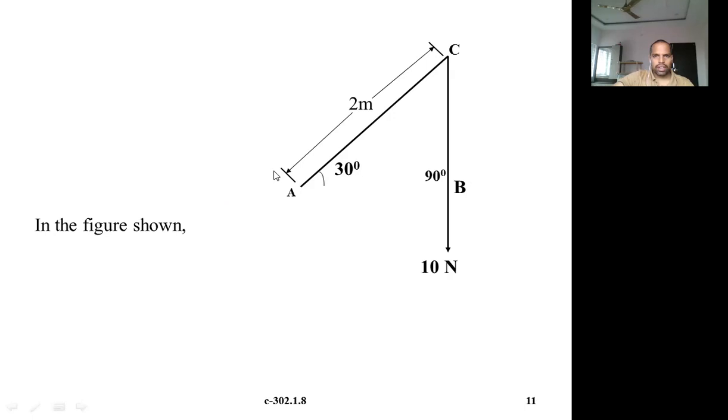Now we have to calculate the moment about point B. So this is a force. There is one member, another member is attached to this one, and a force of 10 newtons is attached to this one.